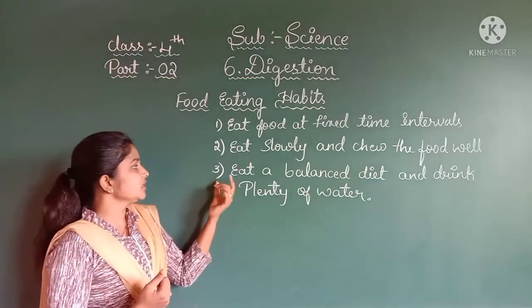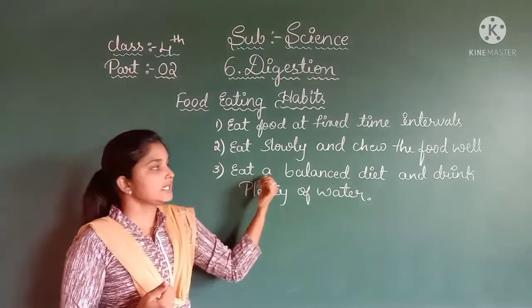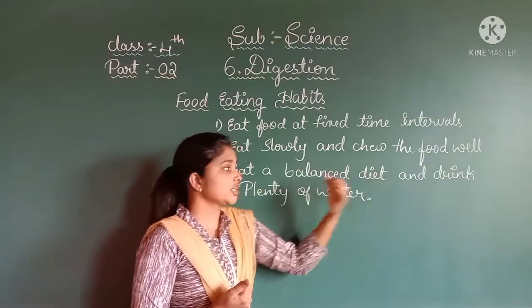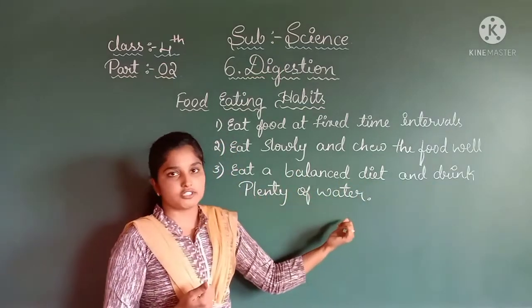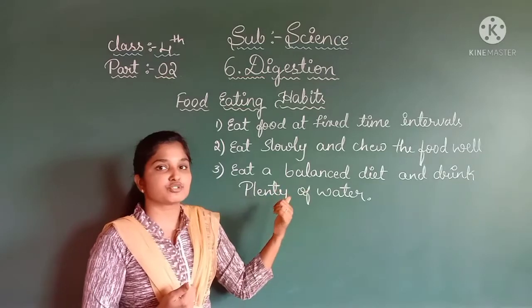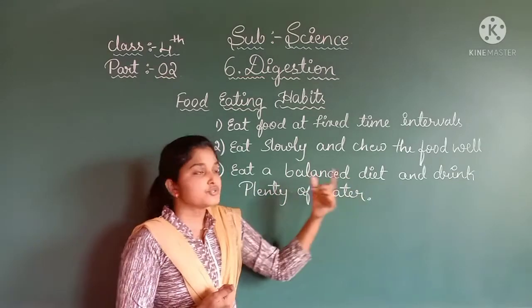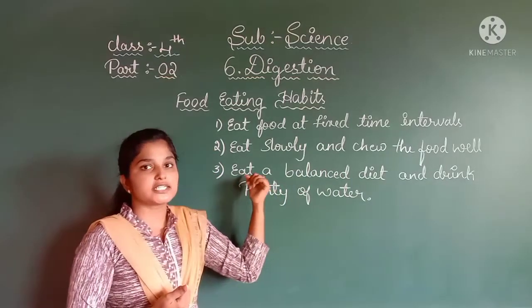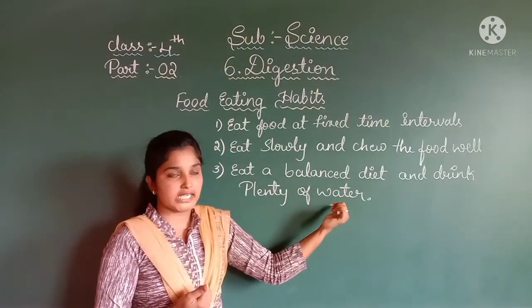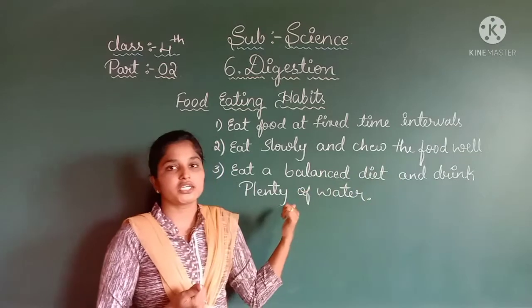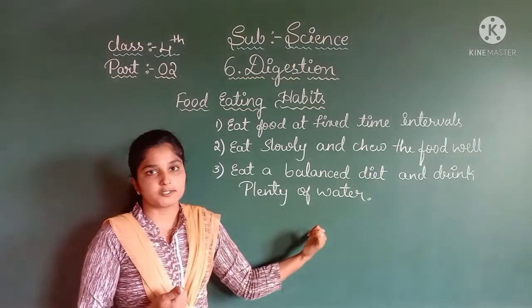The third one is eat a balanced diet and drink plenty of water. You already came to know about the balanced diet in the 5th lesson, right? We should eat a balanced diet every day and drink plenty of water.